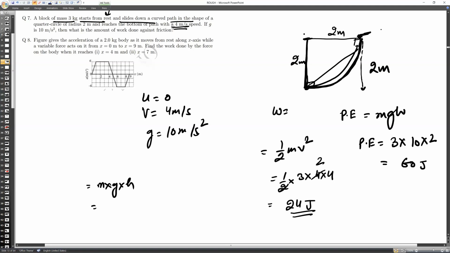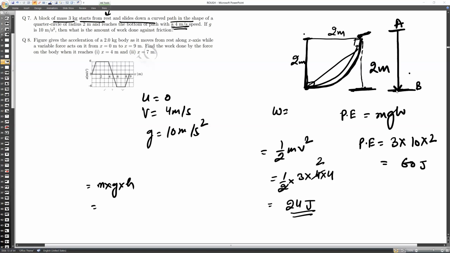Now you know that at this point it is having 60 joules. So at this point the potential energy will be 0, but the kinetic energy will be 60 joules, because when an object starts traveling from the top down, at the point of contact, B, all the potential energy that it has at point A will be converted into kinetic energy. You understood? Yes, sir.